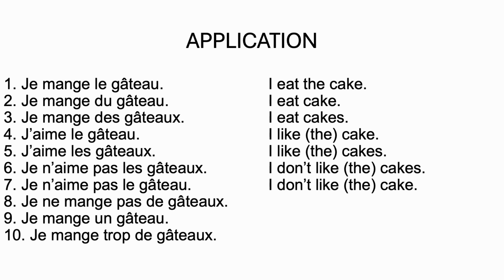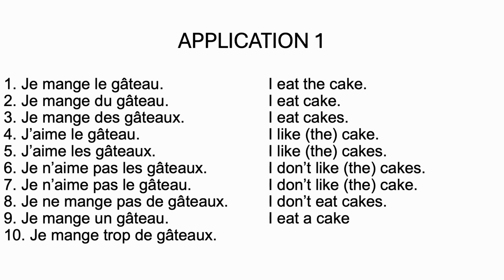Eight: Je ne mange pas de gâteau. I don't eat cakes. I'm not eating cakes. So here again, you have negation. It's not a verb of likes or dislikes, so you use de in French. Nine: je mange un gâteau. I'm eating a cake. And ten: je mange trop de gâteaux. I eat too many cakes. Gâteau is in the plural, so you have to use the plural form here.